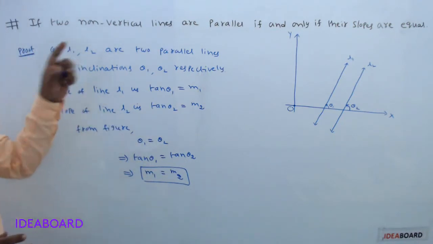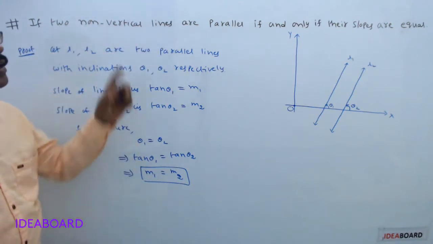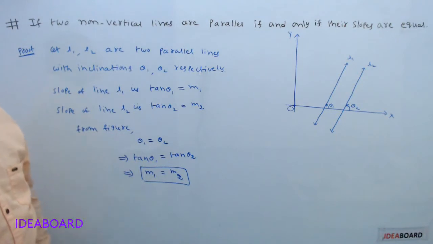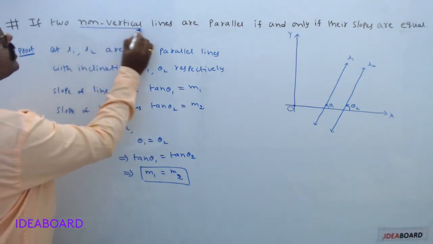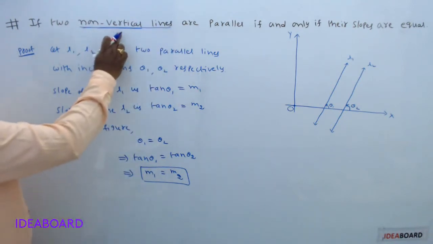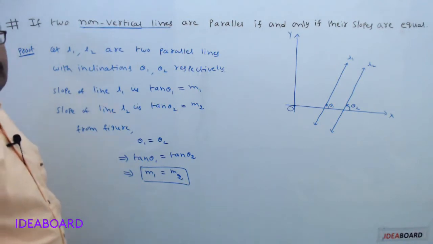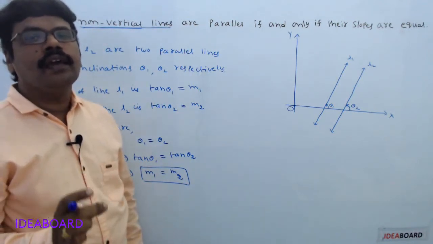Now see the statement once again. If two non-vertical lines are parallel if and only if their slopes are equal. Here we observe that they mention the wording non-vertical lines. Why did they mention the wording non-vertical line? For a vertical line, slope is not defined.